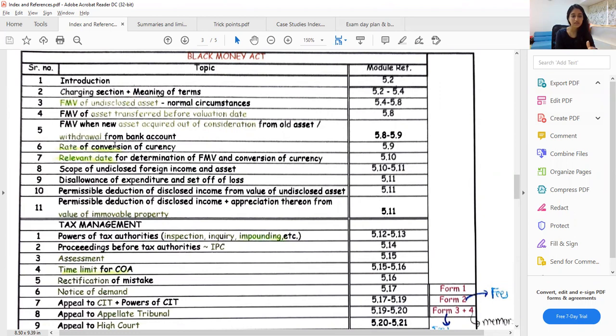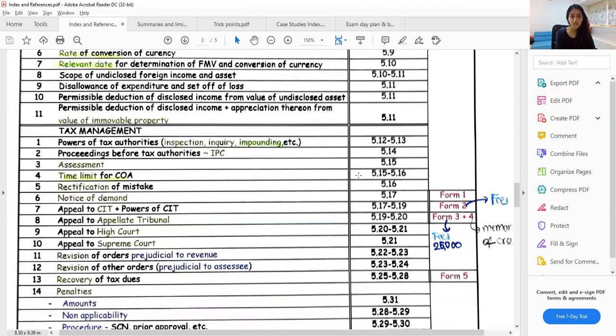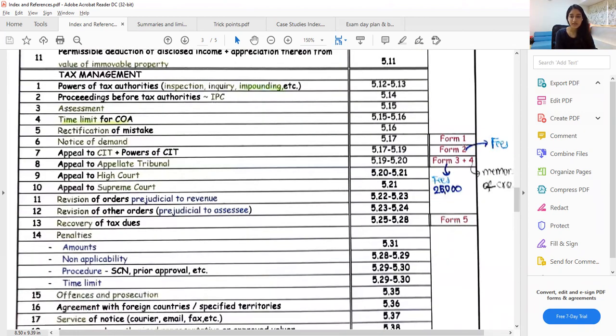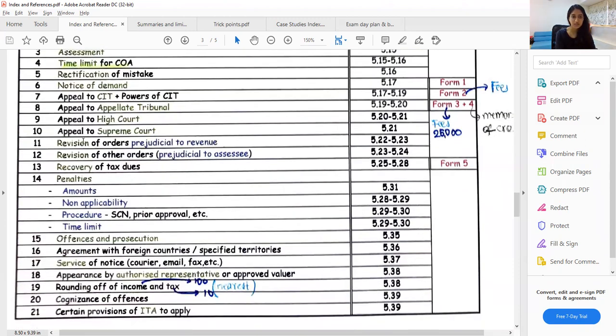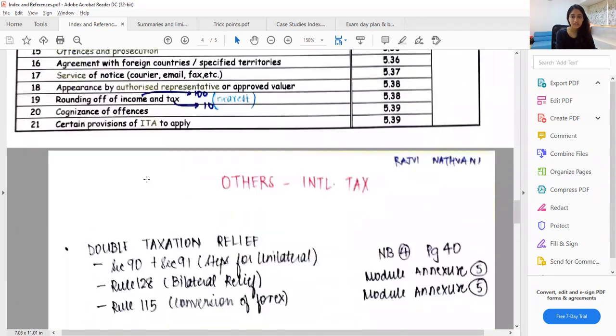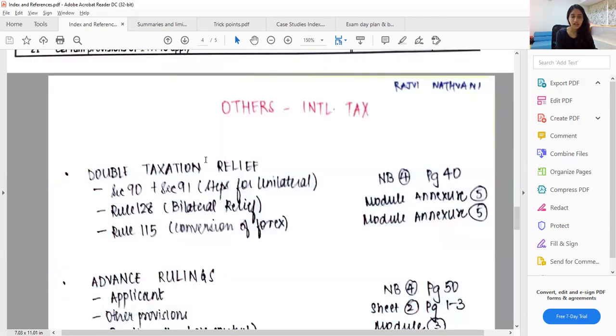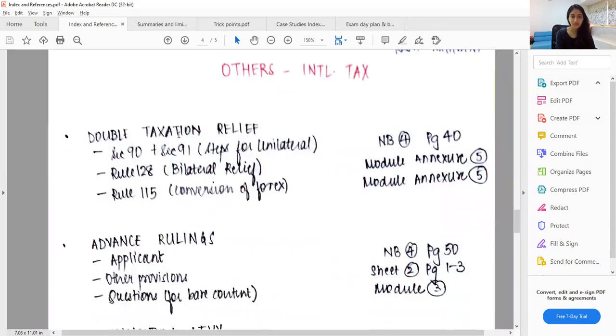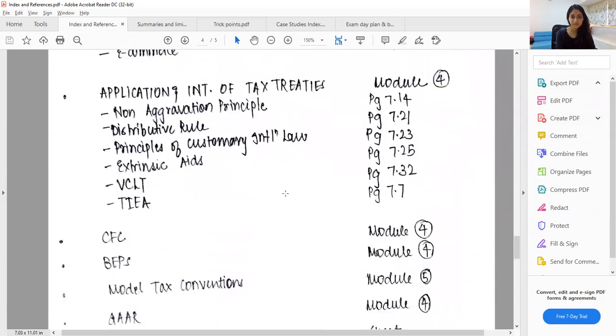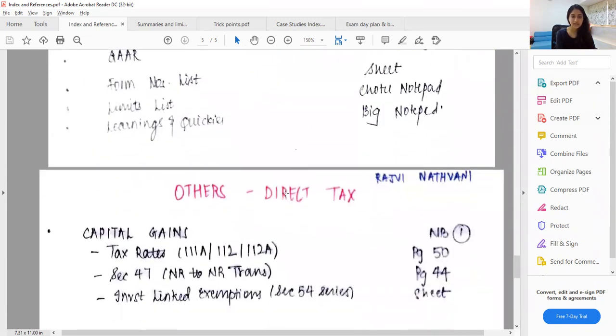That is why, if a similar question is asked, suppose a question on rate of conversion of currency or fair market value, very, very quickly you should be able to run through your module. Then for example, if there's something like form number, fees, I had written it here itself so that I need not refer to the module again. Then in this, assessment and all of that was covered, appeals, assessments, notice of demand, all of that. So it should be very, very well made. Then this is the index of international tax's other chapters, as in where to refer what from, a normal index. And then this is DT.